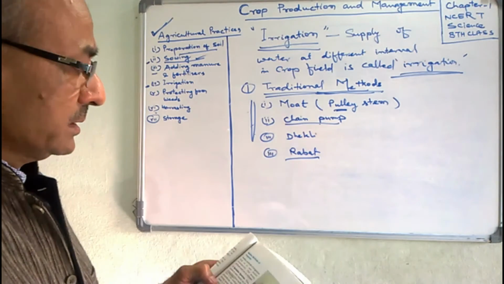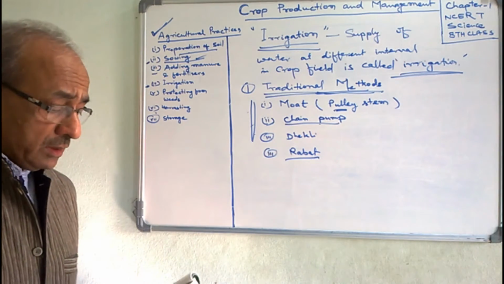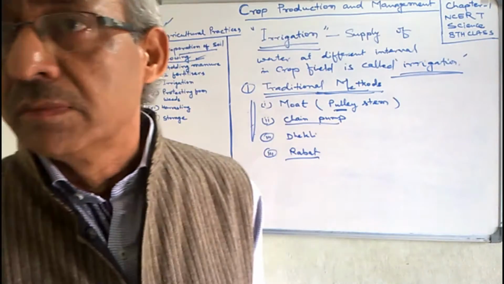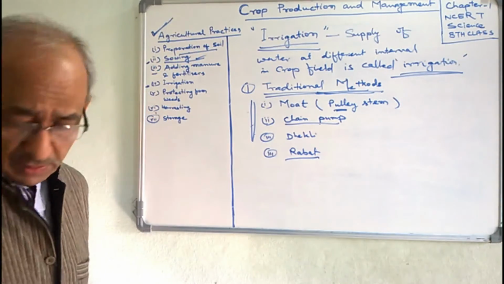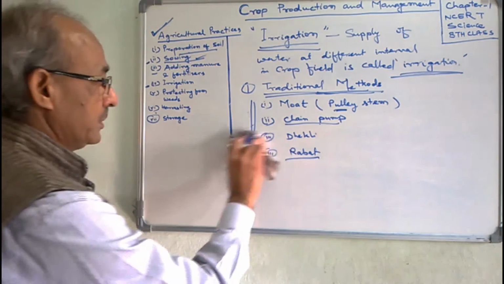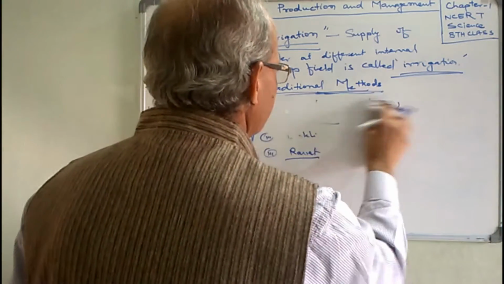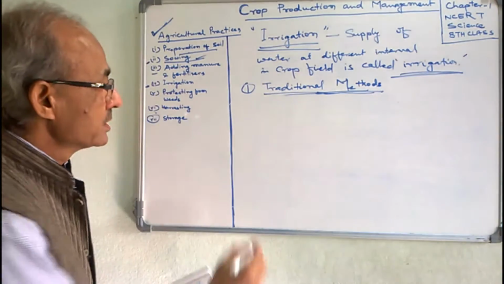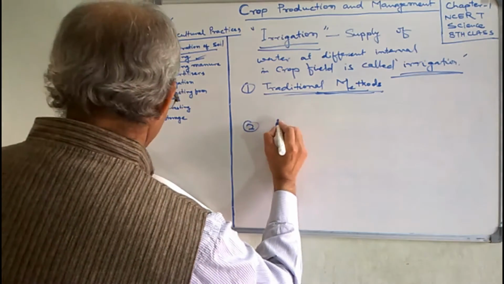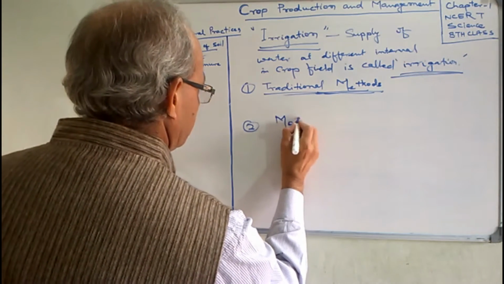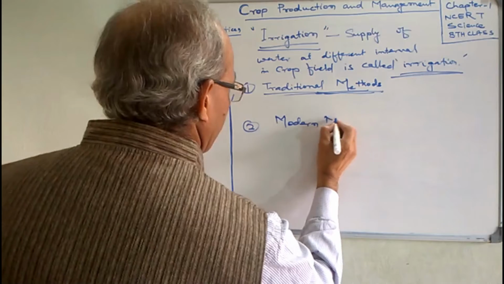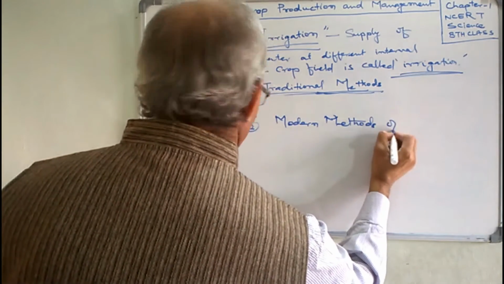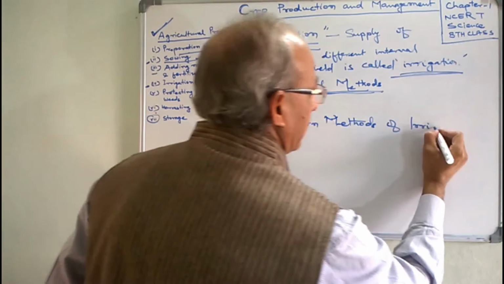Now we will discuss some modern methods of irrigation which are nowadays used in our country. The second category is modern methods of irrigation.